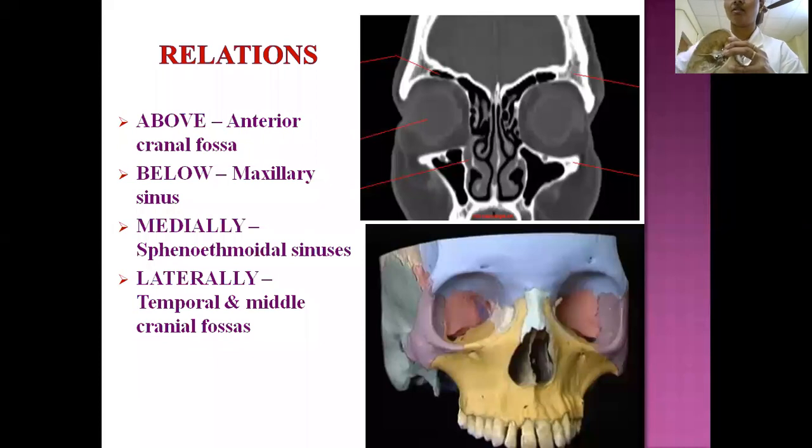Middle cranial fossa. So, what are the relations? Here you can appreciate this is the orbit. So, below we can identify this maxillary sinus, and medially ethmoidal sinuses and sphenoidal sinus posteriorly, and above it is related to the anterior cranial fossa. Then laterally it is related with this temporal fossa, and below that, infratemporal fossa and middle cranial fossa.